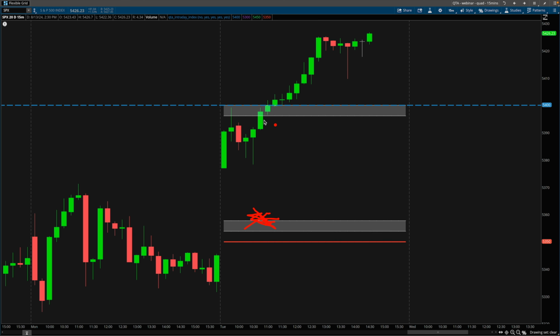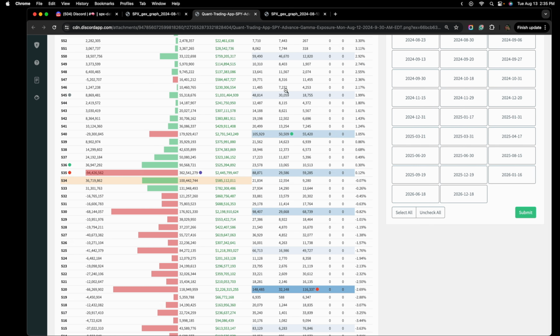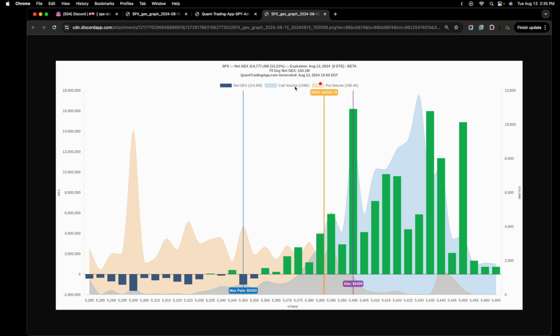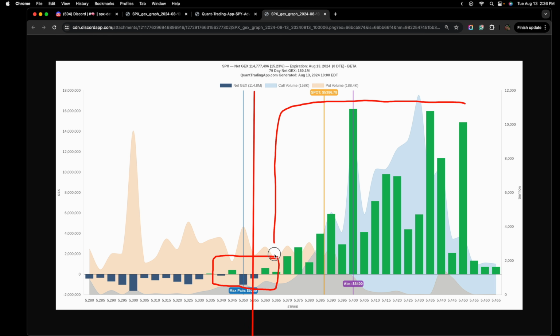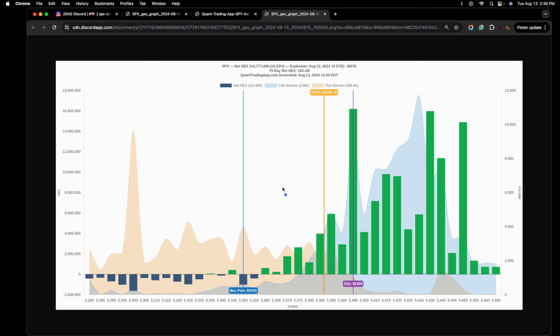The point of this video is how can we use gamma exposure to determine some sort of directionality? How can we build expectations for price action? The first step can come from just looking at a graph like this and making it simple for yourself and asking, if I were to split this chart in half, right along where the negative gamma meets the positive gamma, so this area, this is our transition zone. So if I split this down the middle and then compare how much more weight there is on this side, there appears to be a lot more positive gamma on this side than negative gamma on this side. If we were to think of it as a scale, this is our scale.